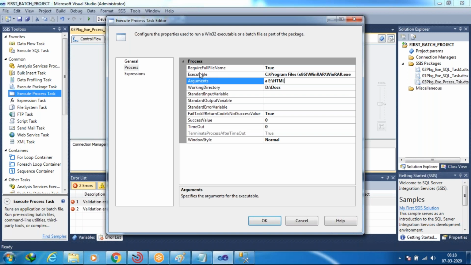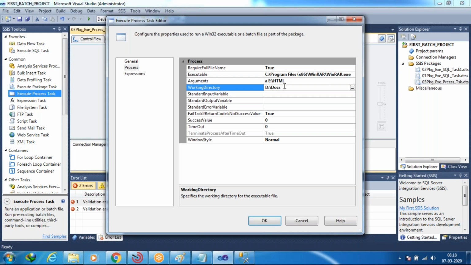So observe, guys, three things we have completed. In the executable section, we are going to provide the path of the executable application where it was installed in our machine. Whatever application you want to call, you have to give the path where it was installed. And in the working directory, we are going to provide the source path of the folder. Source path of the folder means whatever folder you want to zip, you have to give the path where that folder is originally located.